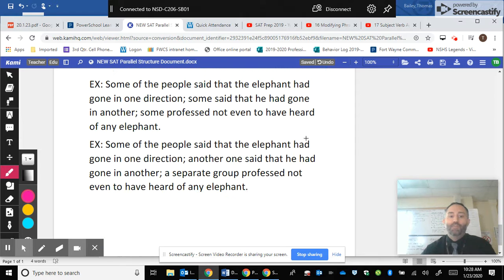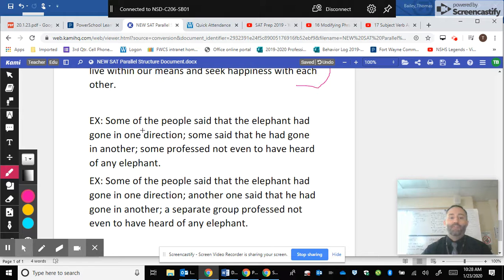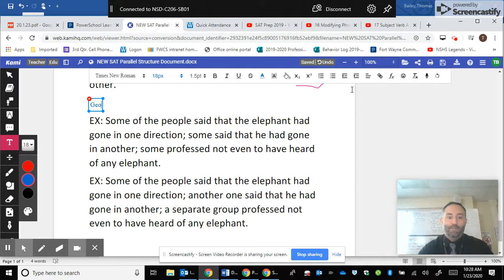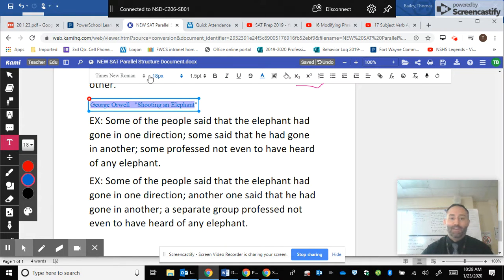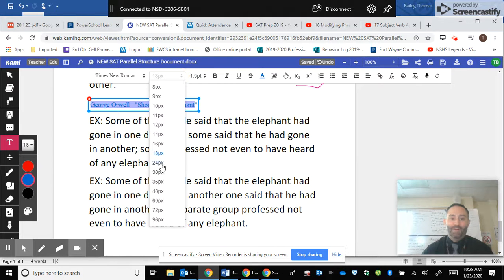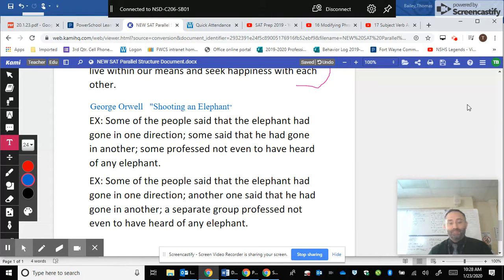Which then brings us to the last example, and this is one I do want my students to write down. This is actually from a famous work by George Orwell, and this comes from his nonfiction piece, Shooting an Elephant, which is a very interesting study in how human beings that are supposed to be in charge think they're in charge, but really the people they're in charge of are in charge of them.